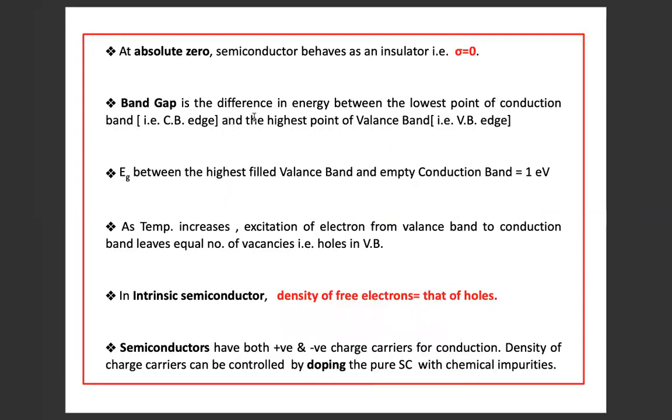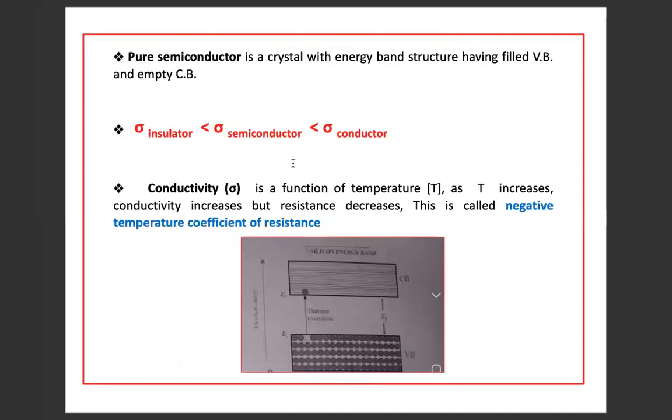Energy band gap is the difference in energy between the lowest point of the conduction band, that is the conduction band edge, and the highest point of the valence band, that is the valence band edge, which can be seen from this energy level diagram. This is the lowest conduction band edge and its energy is EC, and this is the highest valence band edge and its energy is EV, and the difference of these two appears as the band gap or forbidden energy gap.